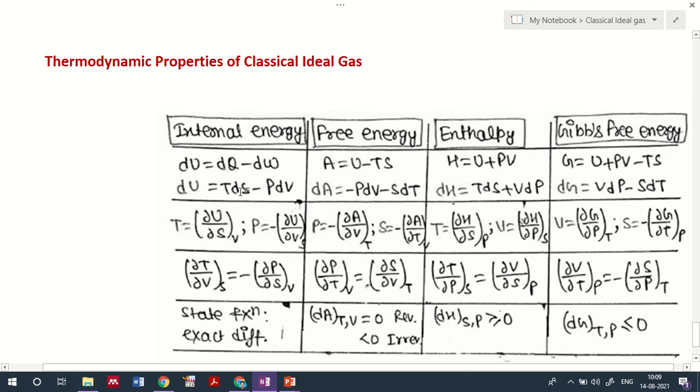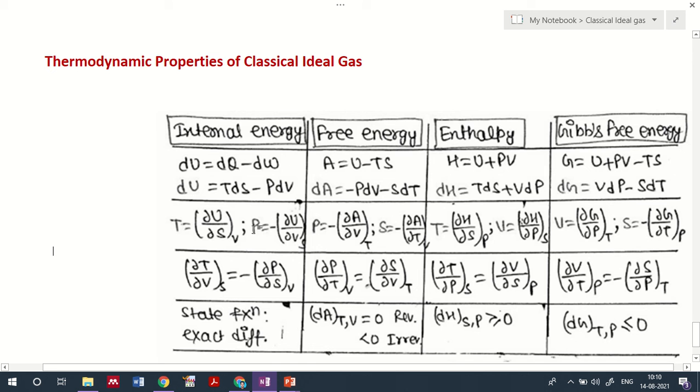In order to identify temperature, you can take the derivative of the internal energy with respect to the entropy at constant volume, and you get the temperature value. The pressure can be identified by taking minus dU by dV, the derivative of internal energy with respect to volume at constant entropy.